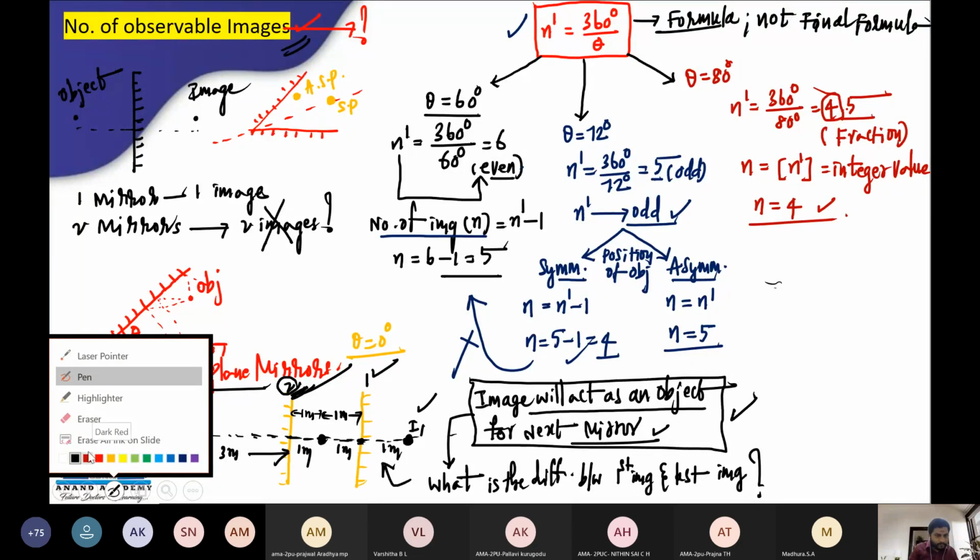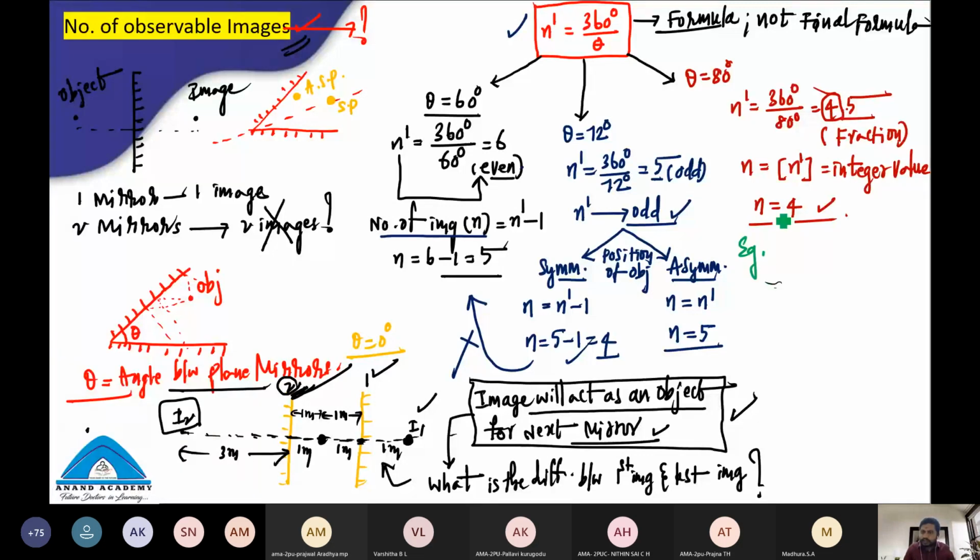Clear? Now, the simple example, students. There are two plane mirrors. The angle between them is 90 degrees. How many number of images will be formed? That's the question. What is your first step? Finding n dash is your first step. 360 degrees by 90, what is this? 4.